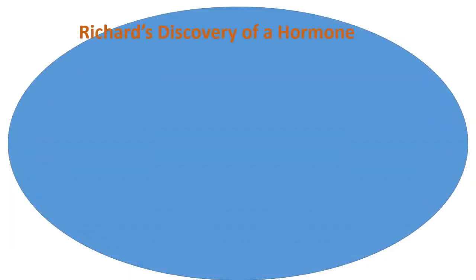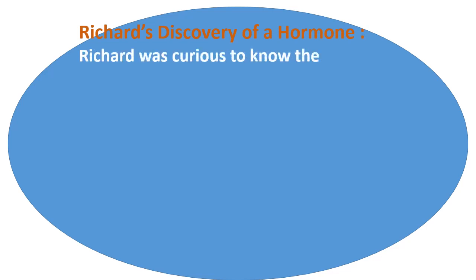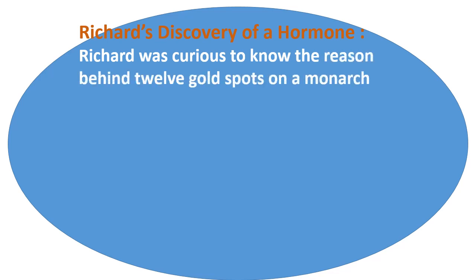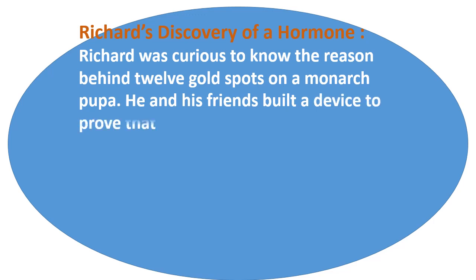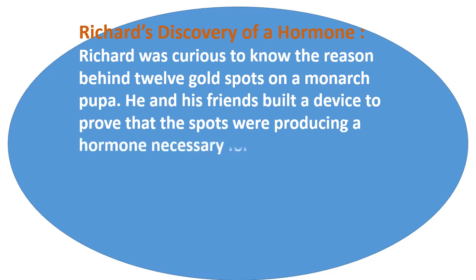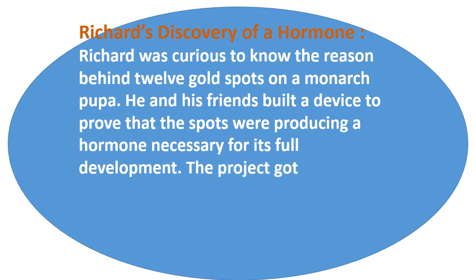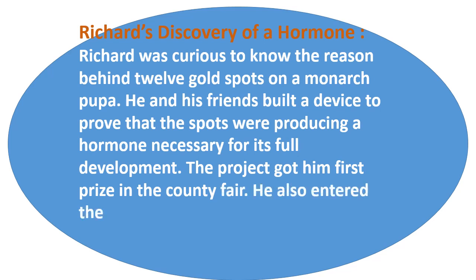Next heading, Richard's discovery of a hormone. Richard Ebright also began the research that led to his discovery of an unknown hormone. So Richard was curious to know the reason behind 12 gold spots on a monarch pupa. He and his friends built a device to prove that the spots were producing a hormone necessary for its full development. The project got him first prize in the county fair.